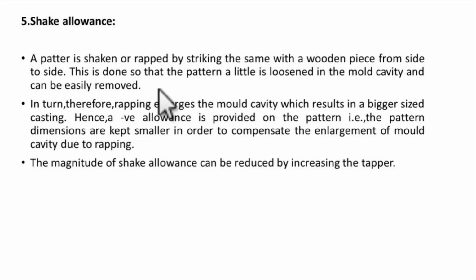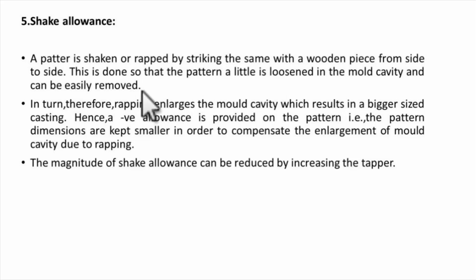Now the shake allowance. Sorry, it should be pattern here, there is a mistake. A pattern is shaken or rapped by striking it with a wooden piece from side to side. This is done so that the pattern is loosened a little in the mold cavity and can be easily removed.